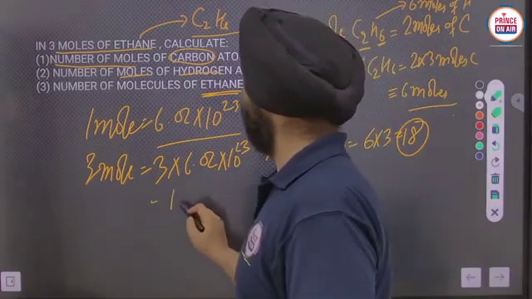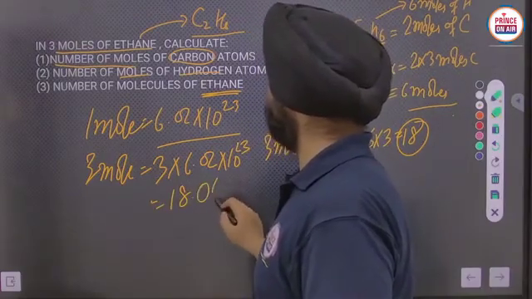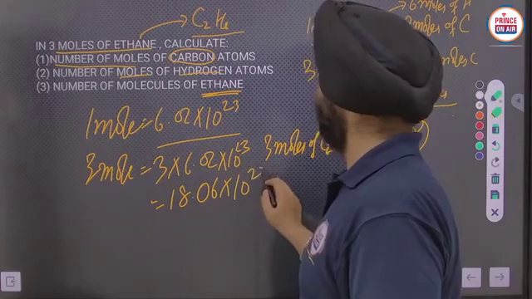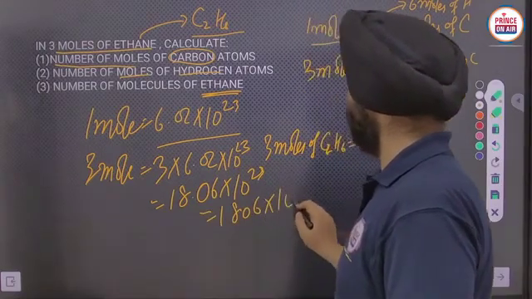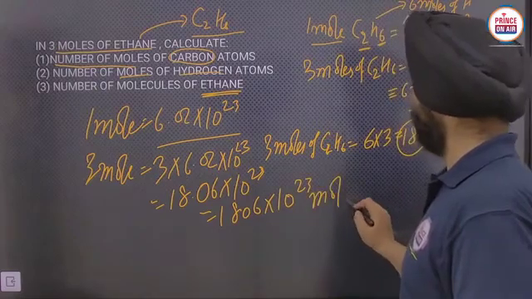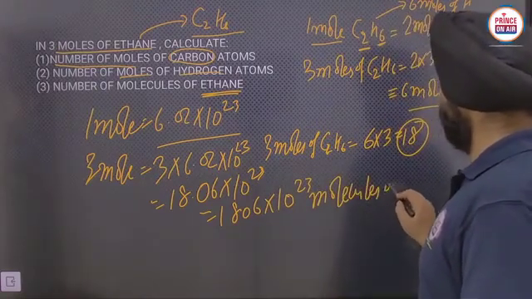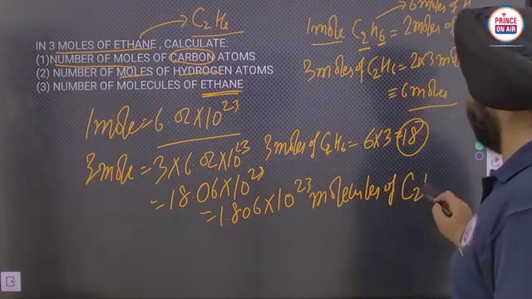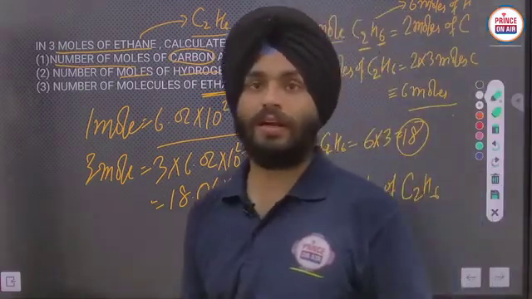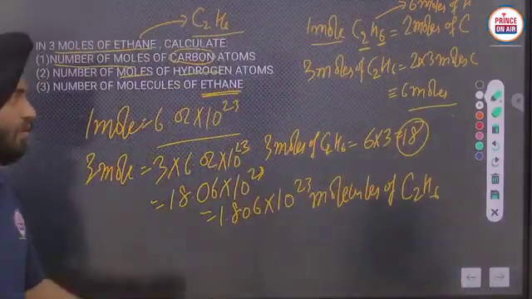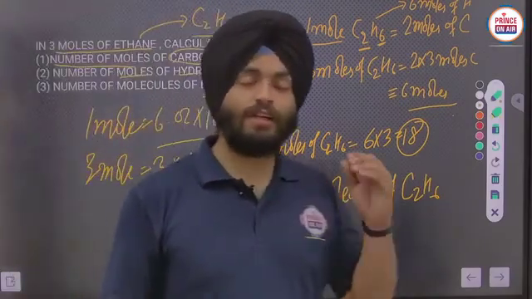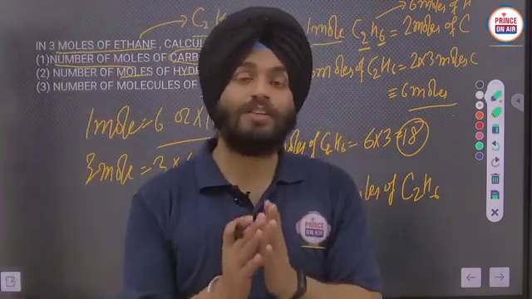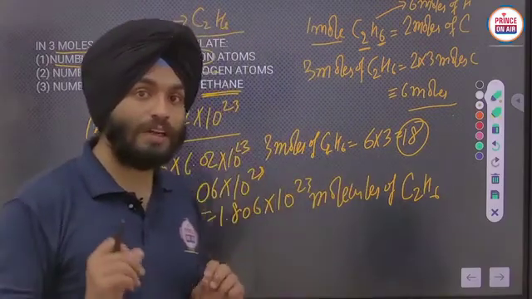So it becomes 18.06 into 10 raised to the power 23, or 1.806 into 10 raised to the power 24 molecules of ethane. That is the answer here. Clear? I have solved it fast. Firstly, try to do it yourself. I just want to tell you, try to do it yourself first.